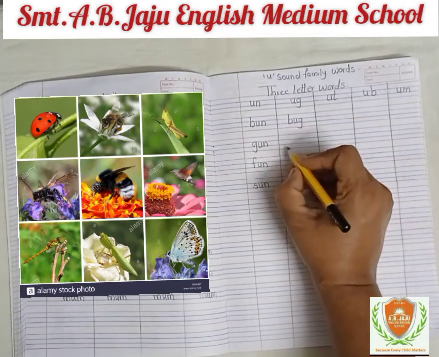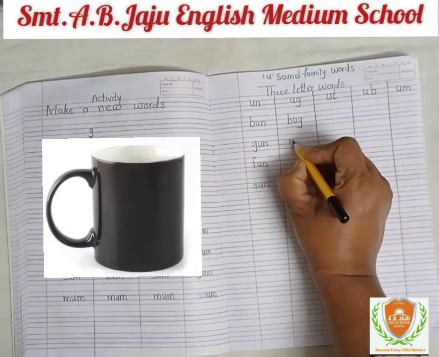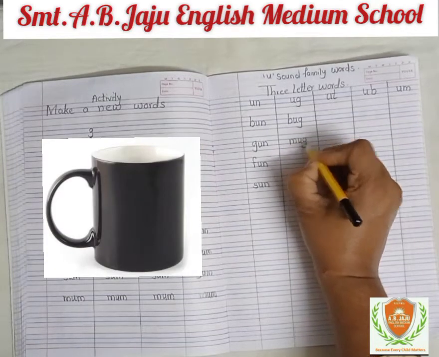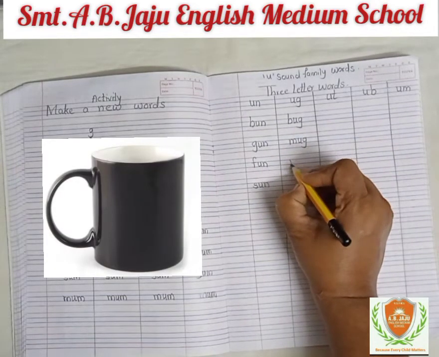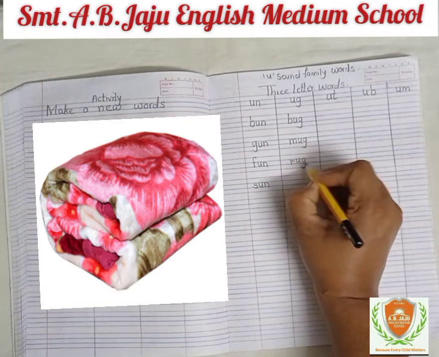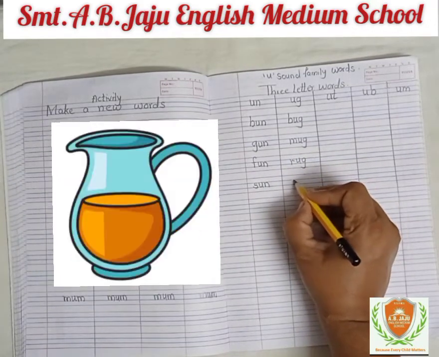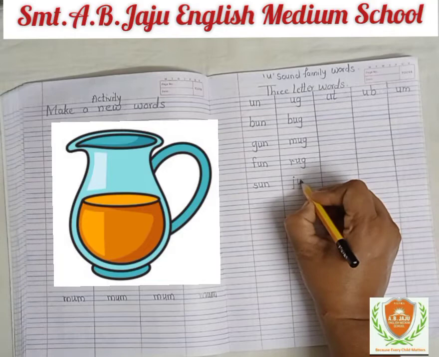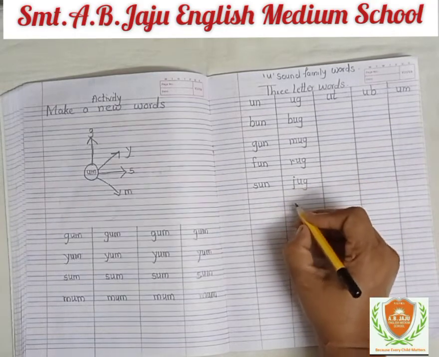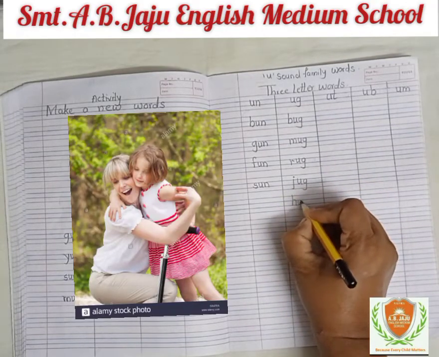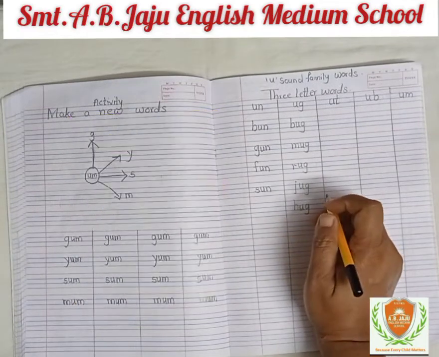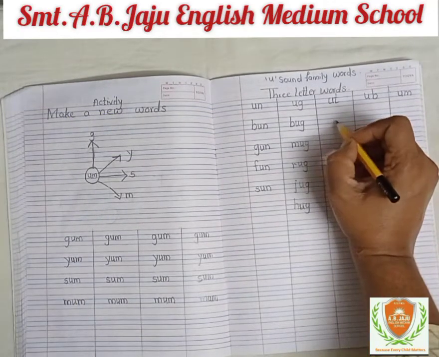B-U-G. Bug. M-U-G. Mug. R-U-G. Rug. J-U-G. Jug. H-U-G. Hug. Now ut sound.